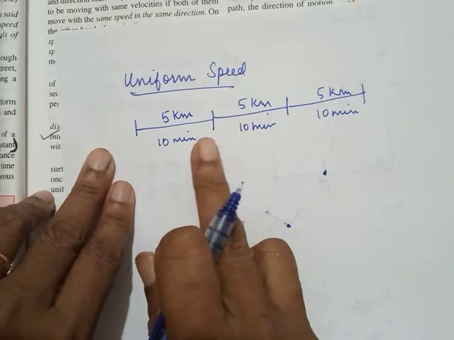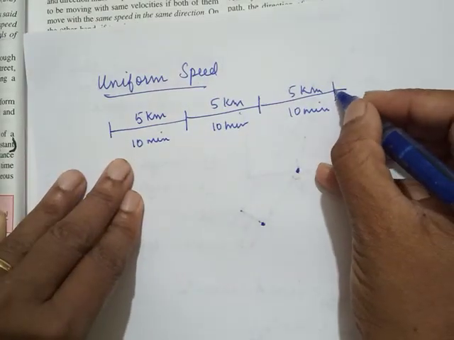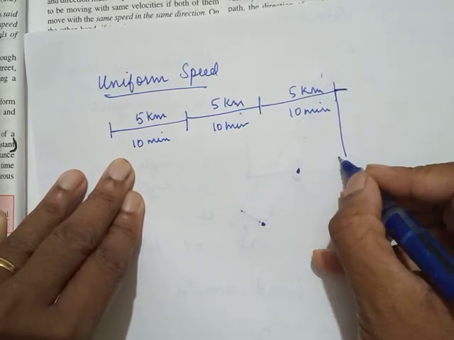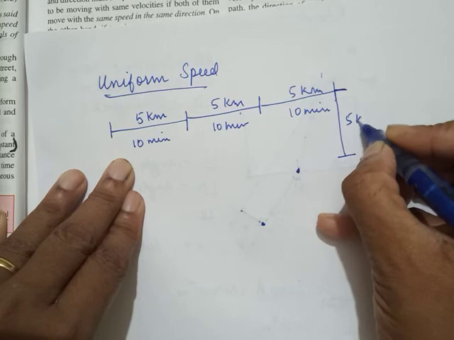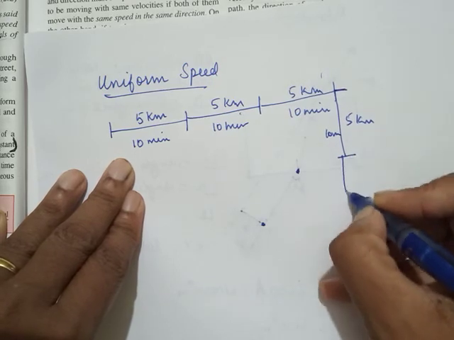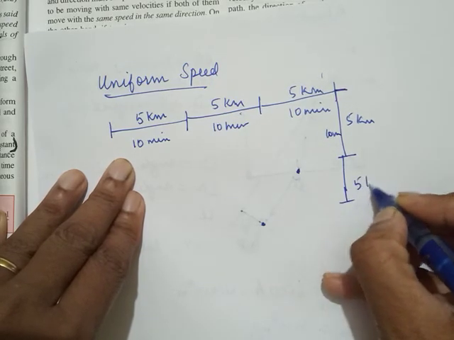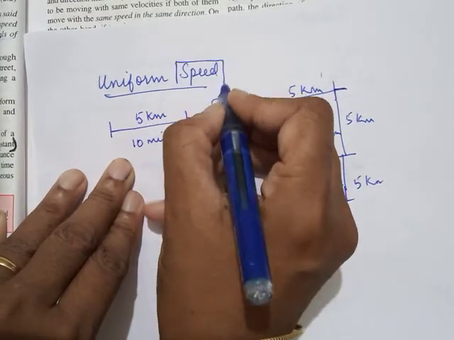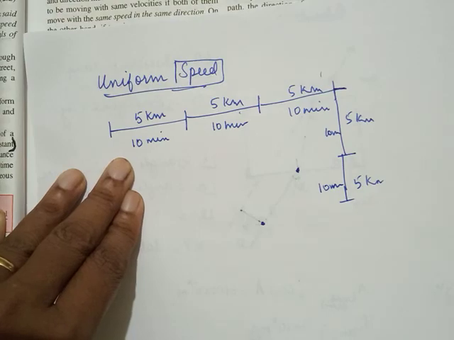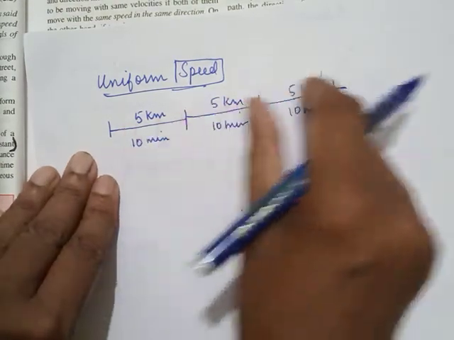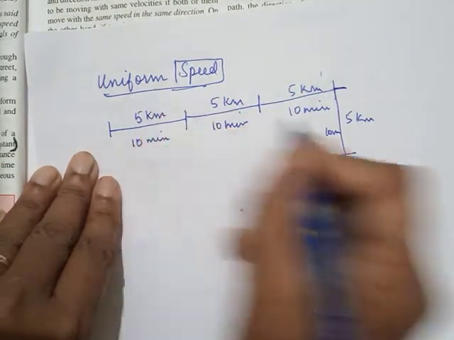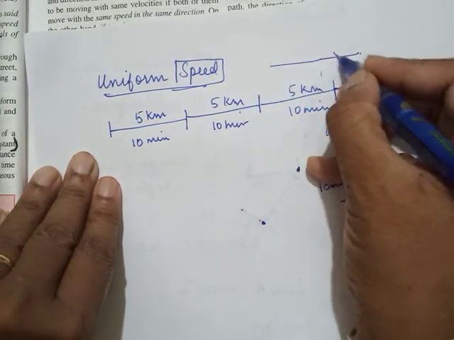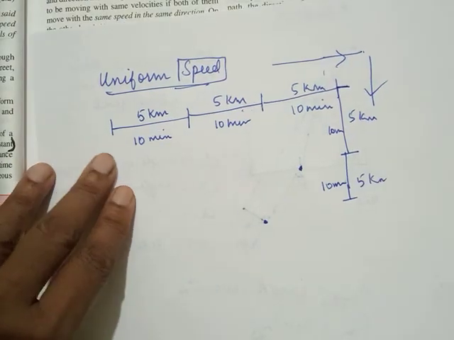Okay, so now this body might take a turn. It was going in this direction, now it starts going in this direction, again covering 5 kilometer in 10 minutes, 5 kilometer, 10 minutes. So as you know, in speed we are not worried about the direction. It can go in any direction as long as it covers equal distance in equal intervals of time. You call it moving with uniform speed, even though its direction is changing from this to this.